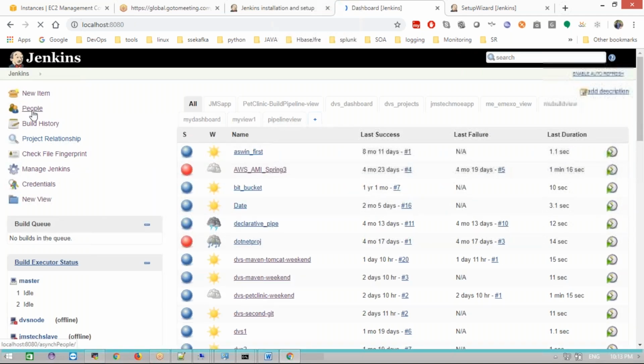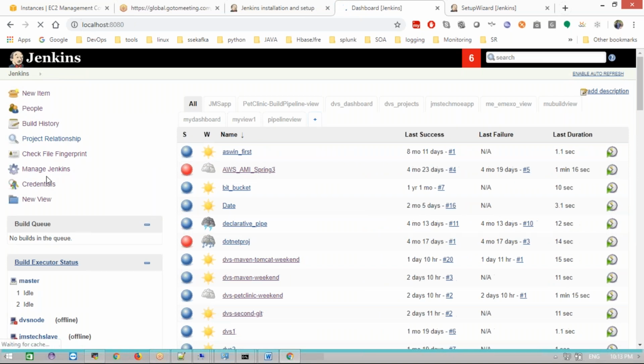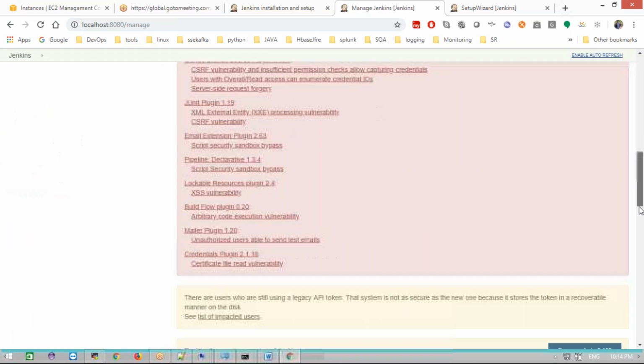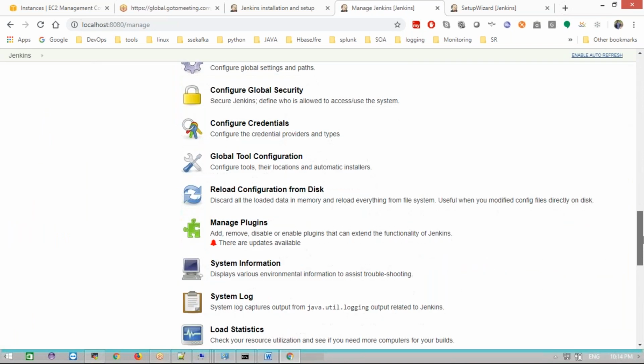If you want to add users, we click People here. And the main thing is Manage Jenkins. Manage Jenkins is the main stuff. In the Build History, the first time it doesn't show anything; once you build any jobs, only then will it show the history. Now, Manage Jenkins: all the options for managing the complete Jenkins come under here.